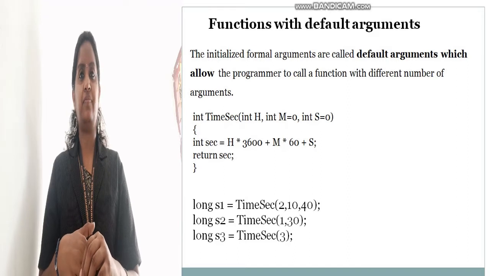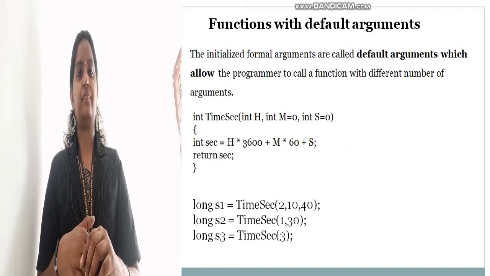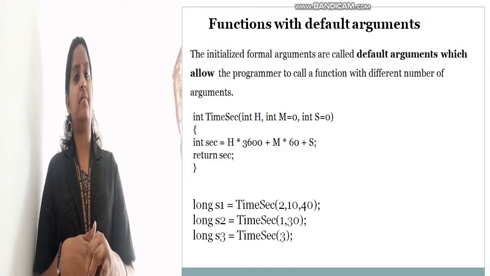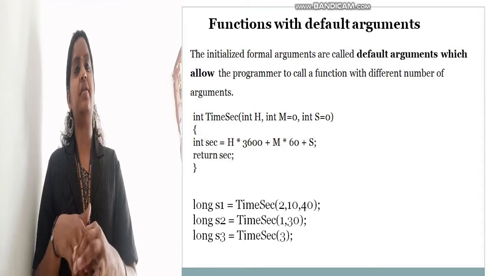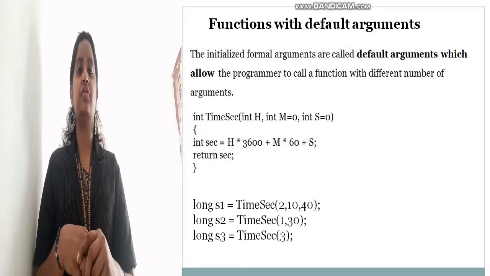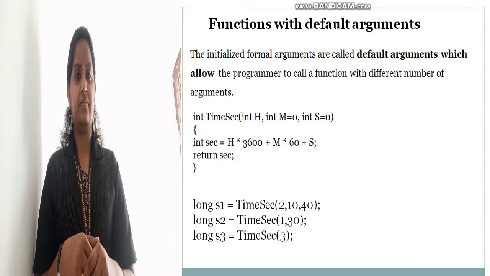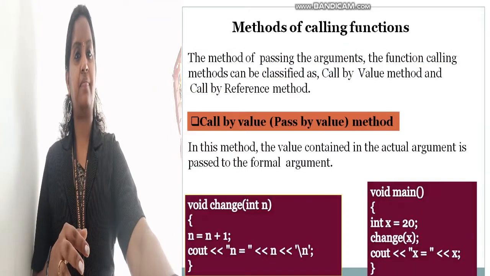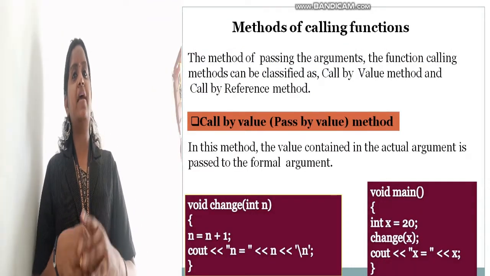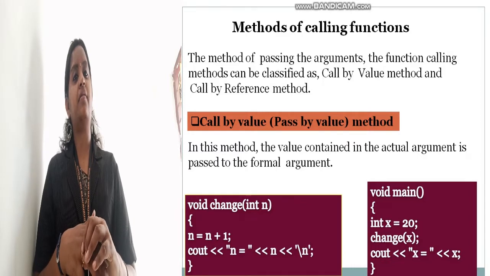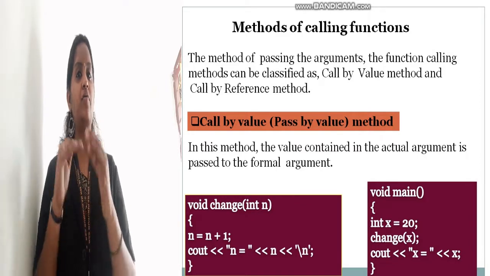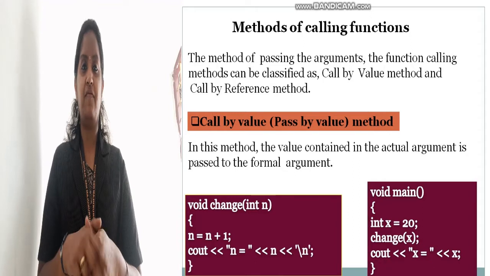Yes. So these are examples of a function declaration and function call. So next is how we can use a default argument, and what a default argument is in a function.